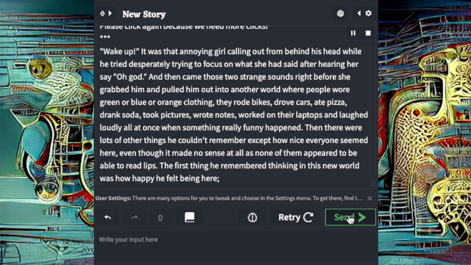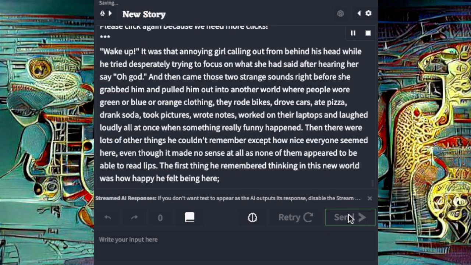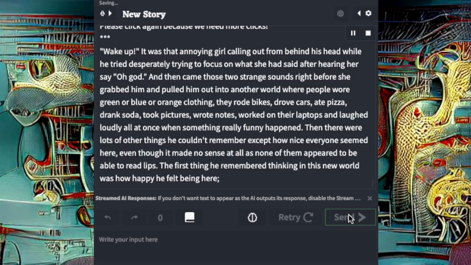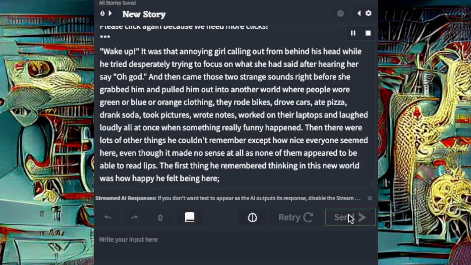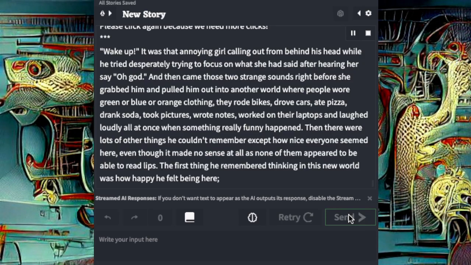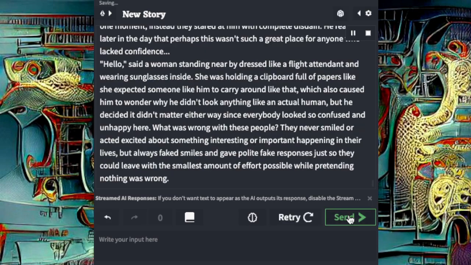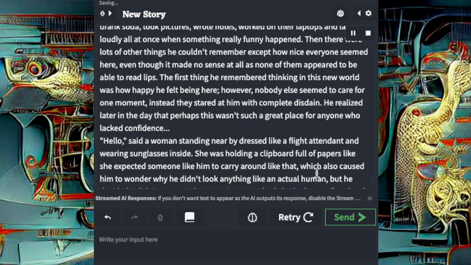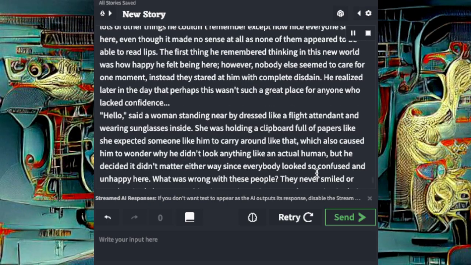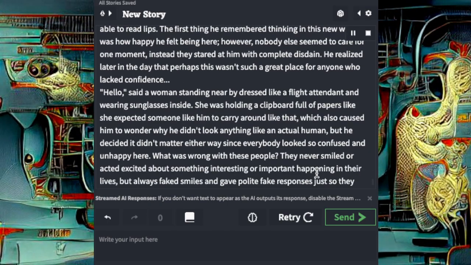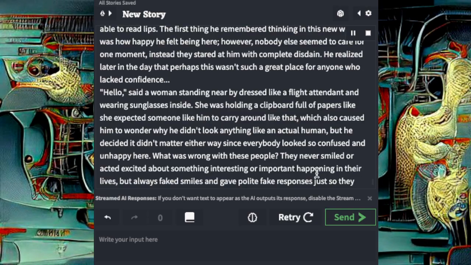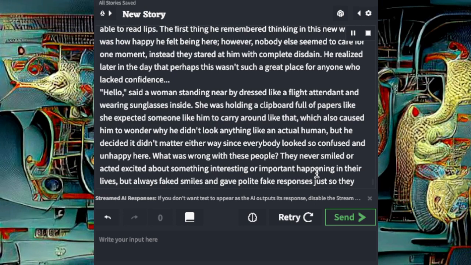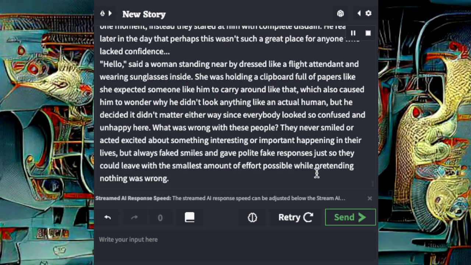Then there were lots of other things he couldn't remember except how nice everyone seemed here, even though it made no sense at all as none of them appeared to be able to read lips. The first thing he remembered thinking in this new world was how happy he felt being here. However, nobody else seemed to care for one moment. Instead, they stared at him with complete disdain. He realized later in the day that perhaps this wasn't such a great place for anyone who lacked confidence.